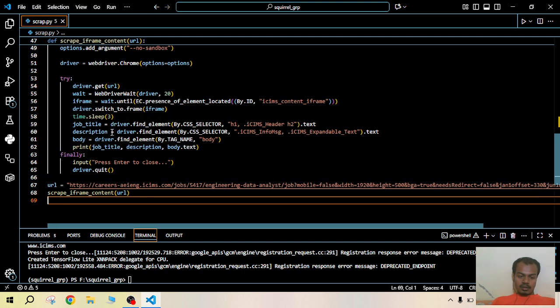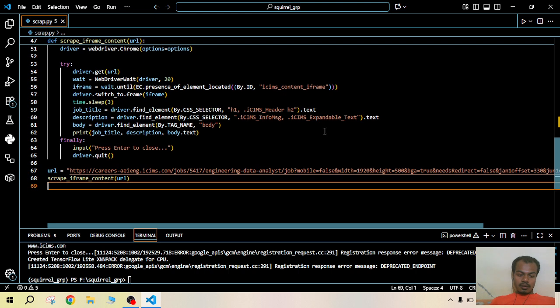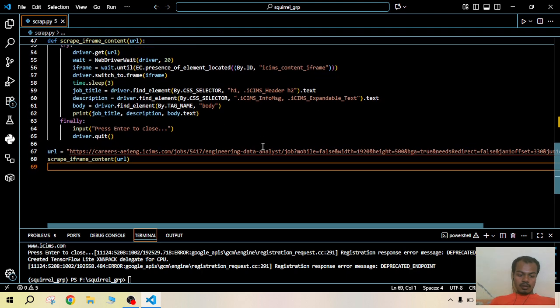We create a job title variable and set the h1 tag of it to the job title. The nested structure is like this: inside a div of iCIMS content iframe, there is an iCIMS expandable text class, and inside that there is a body in which the span, in body, content iframe, then header, then expandable text, and inside the span there is the text object which we require.